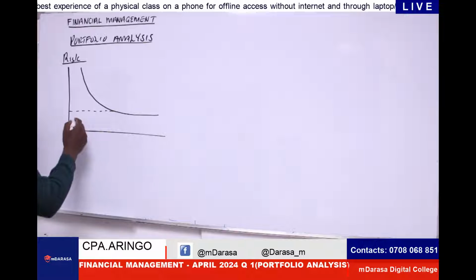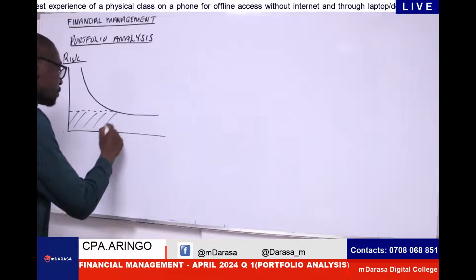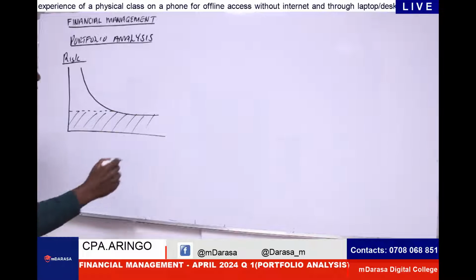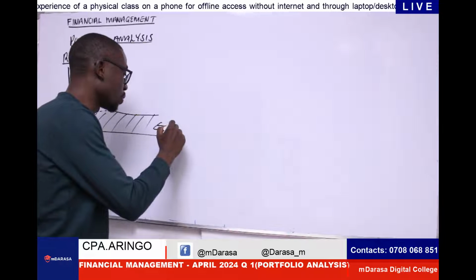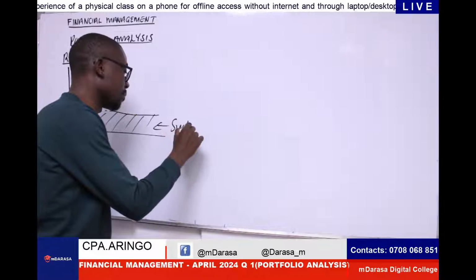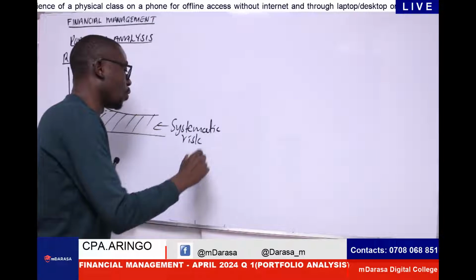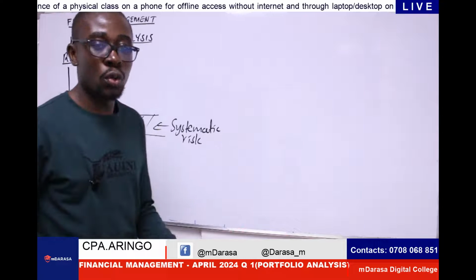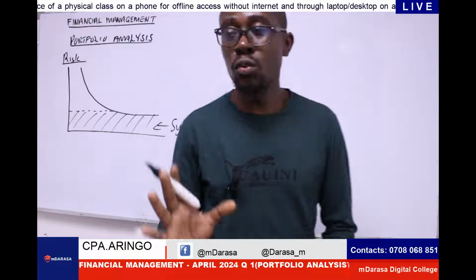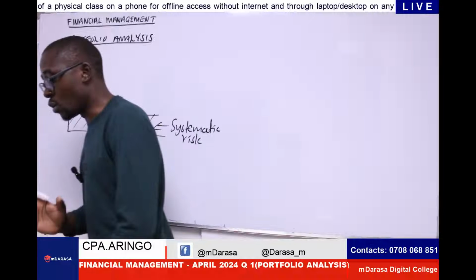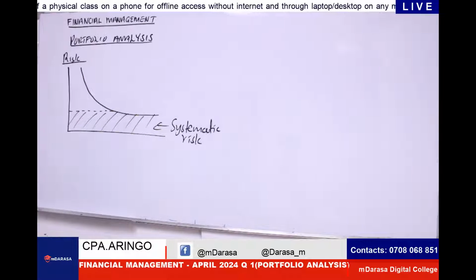Regardless of the portfolio that you are holding, your risk will not be reduced. Regardless of the portfolio that you form, your risk will not be minimized. Your risk will just be the same because it affects the entire market, so it cannot be minimized by holding a portfolio.